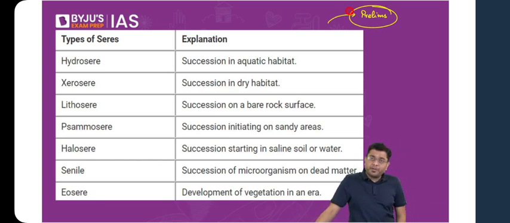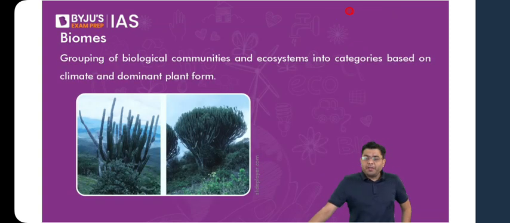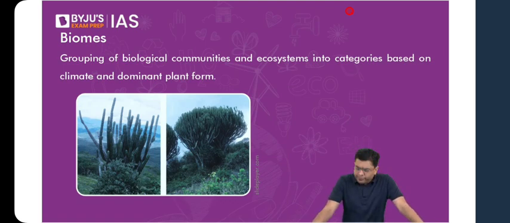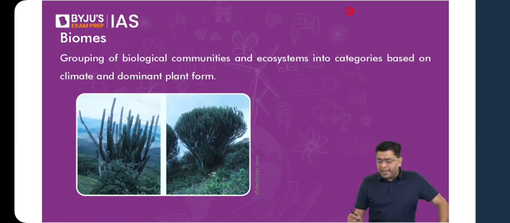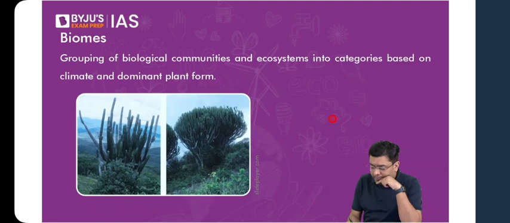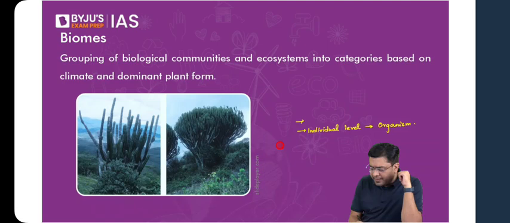Okay. Now we introduce ourselves to the concept of biomes. What do we understand by biomes? Before looking into how this term came into existence, what the meaning of the term is, and its evolution, let me give you a broader idea of how you arrange the various organisms. At an individual level, you have the organism. Then a group of organisms will form what? A group of organisms will form a community.